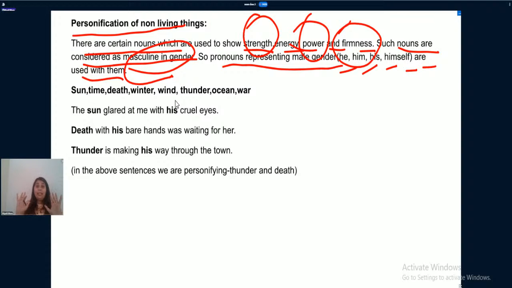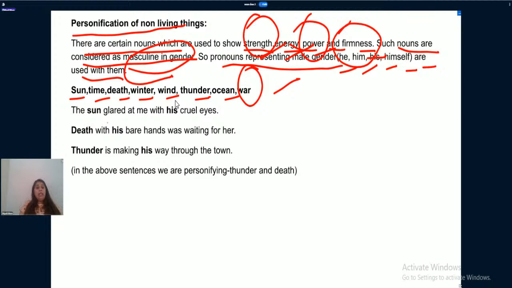Why are they considered masculine gender? When those particular nouns are getting personified. While personifying those particular nouns, they are considered as masculine in gender because they represent energy, strength, and power. Right? And examples of such nouns are sun, time, death, winter, wind, thunder, ocean, war. Each of these nouns does have strength, energy, power, and stiffness.